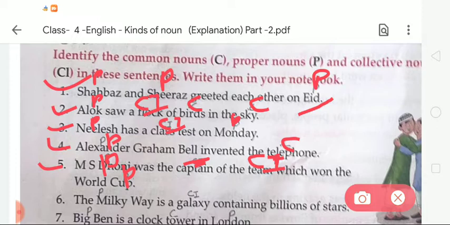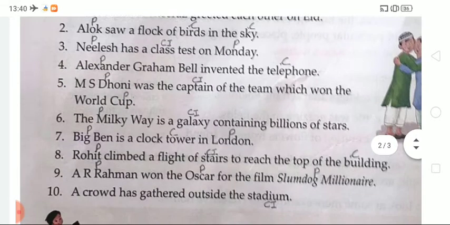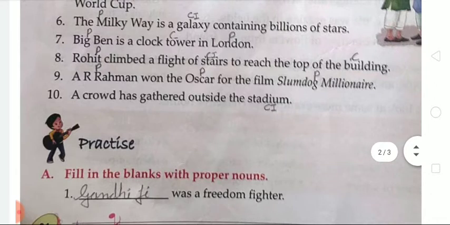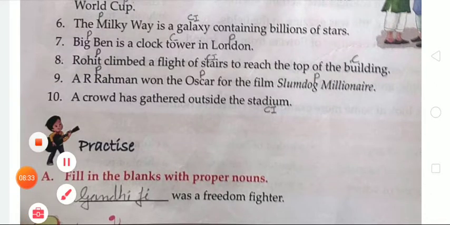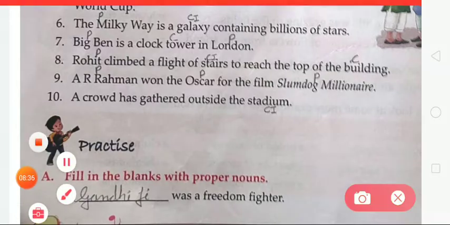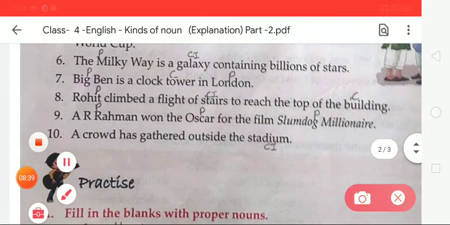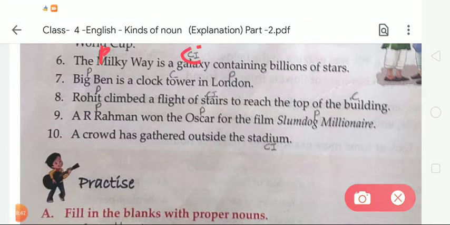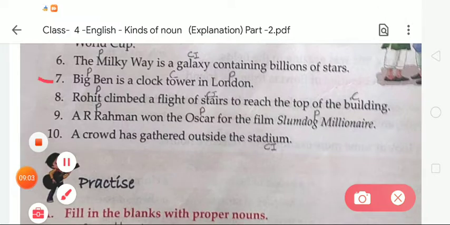Like this we have to complete this. Now moving to the next, number 6. The Milky Way is a galaxy containing billions of stars. Student, the Milky Way is an example of a proper noun, so we write P here. Galaxy is CI, and star is a common noun, so we write C here. Now the next, number 7, Big Ben is a clock tower in London. Big Ben is a proper noun, so we write P here. Tower is a common noun, and London is a proper noun. Here we write P, here write C, and here P.